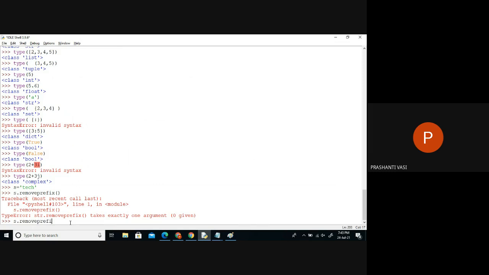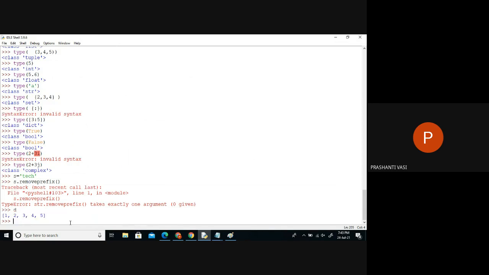So basically, we can't change it anyhow. This we'll learn later. I'll tell you this, all these functions we'll learn. So basically, we don't have any direct removal. See, when I said list, we are able to remove some items from it.